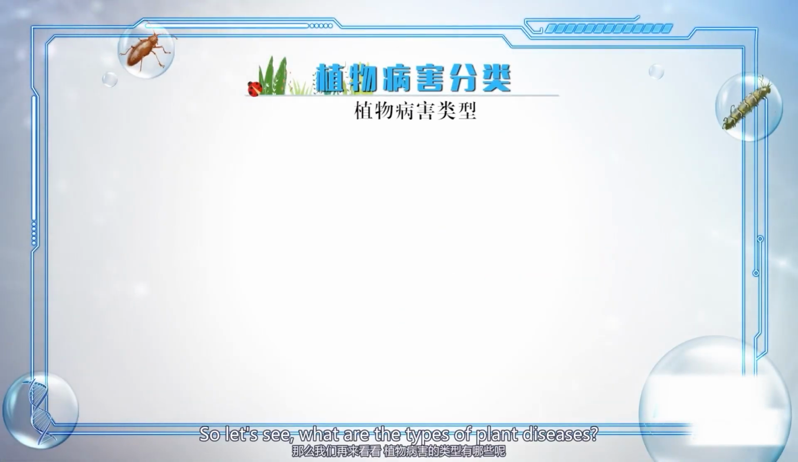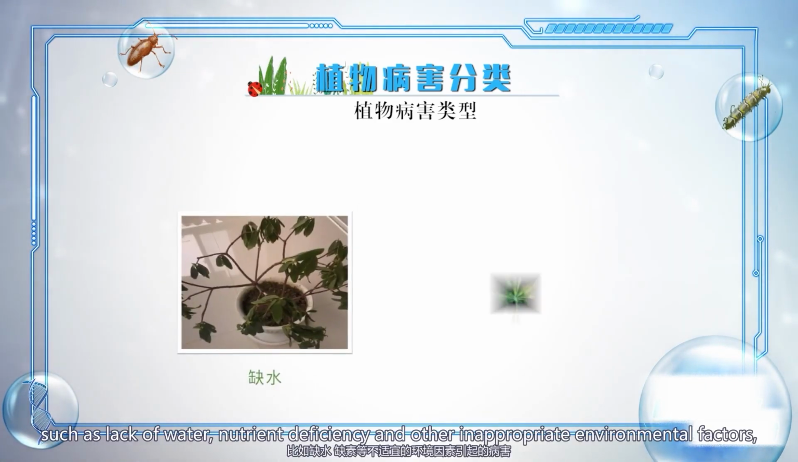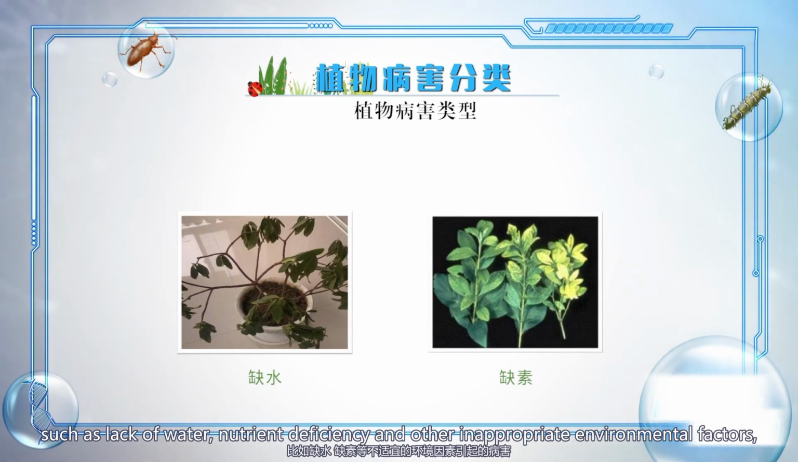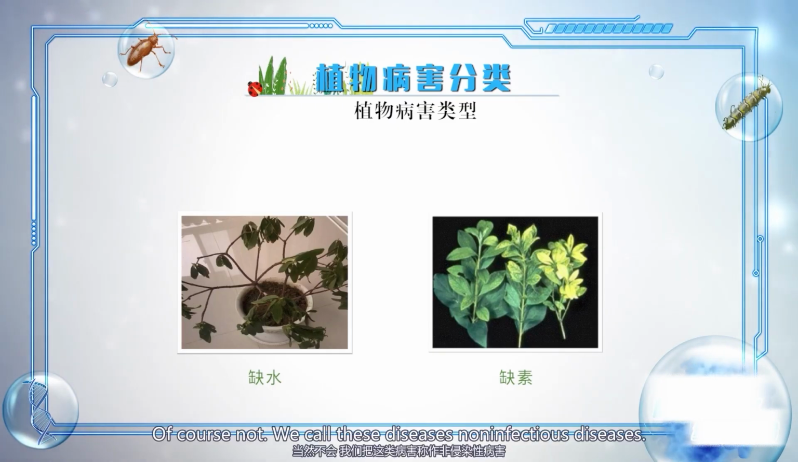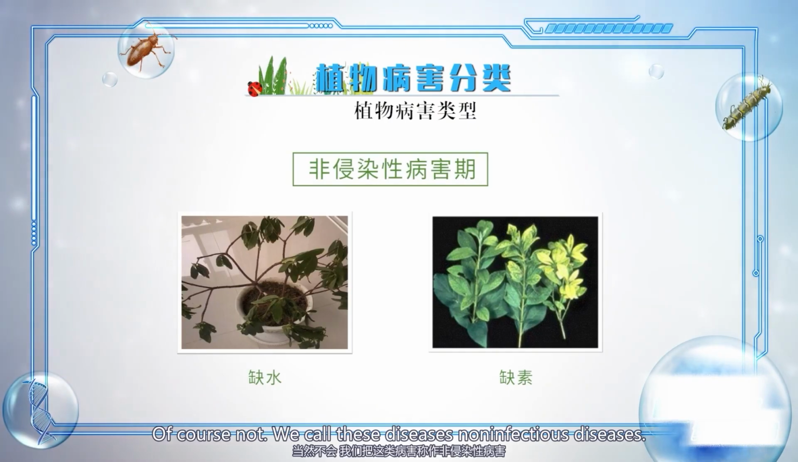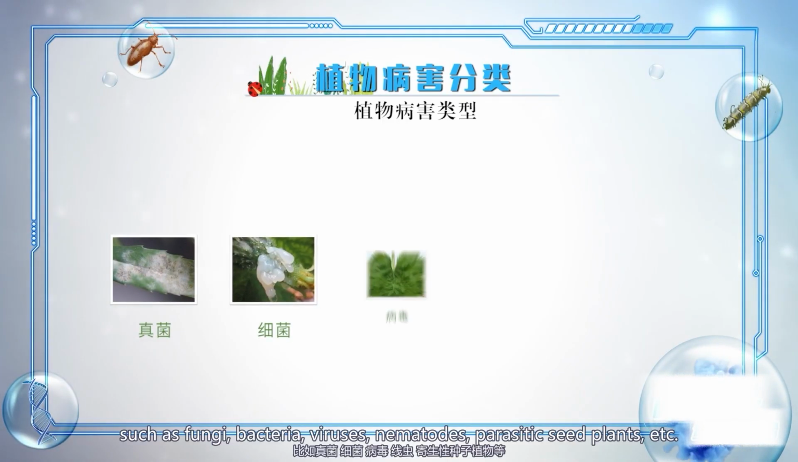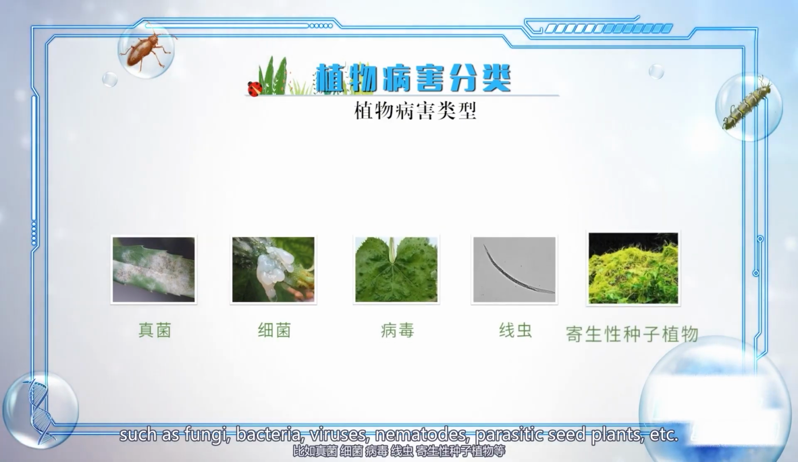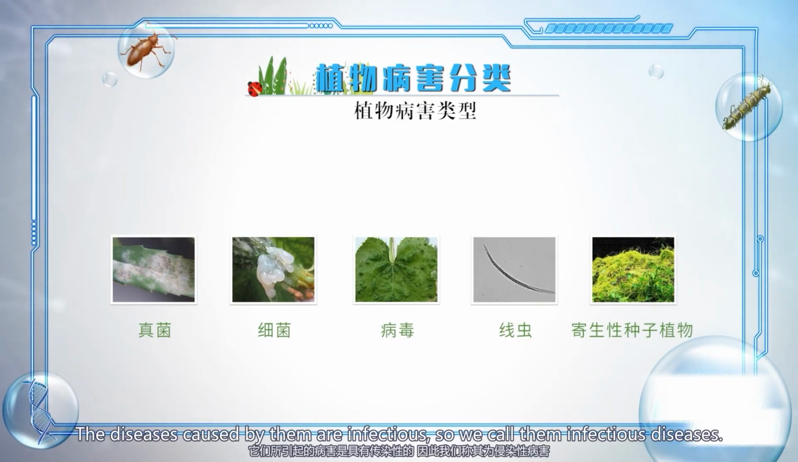So let's see, what are the types of plant diseases? If the disease is caused by abiotic factors, such as lack of water, nutrient deficiency, and other inappropriate environmental factors, is it contagious? Of course not. We call these diseases non-infectious diseases. Another type of disease is caused by various pathogenic organisms, such as fungi, bacteria, viruses, nematodes, and parasitic seed plants. The diseases caused by them are infectious, so we call them infectious diseases.